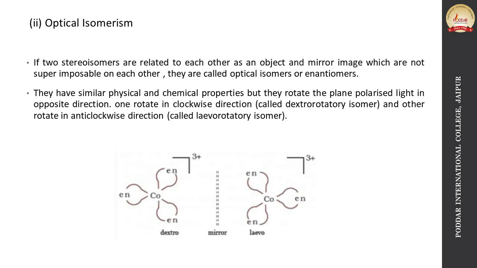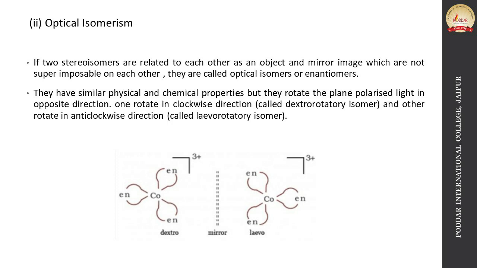Now the second one is optical isomerism. If two stereoisomers are related to each other as an object and mirror image, which are not superimposable on each other, then they are called optical isomers or enantiomers.